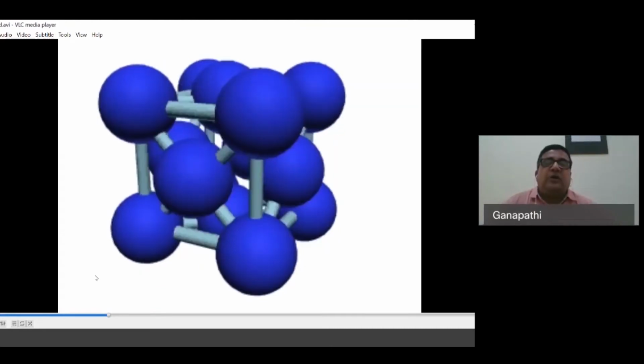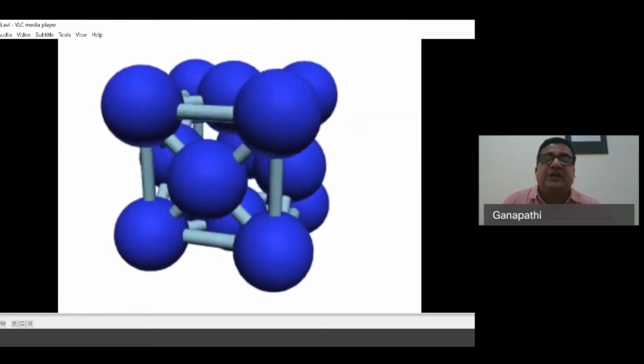This is what is called a face-centered cubic structure. There are 4 atoms at the top, 4 atoms at the bottom corners, and 1 atom in each face, including the top and the bottom face. 4 here plus 2 here, so there are 6 atoms here. This is called a face-centered cubic structure.